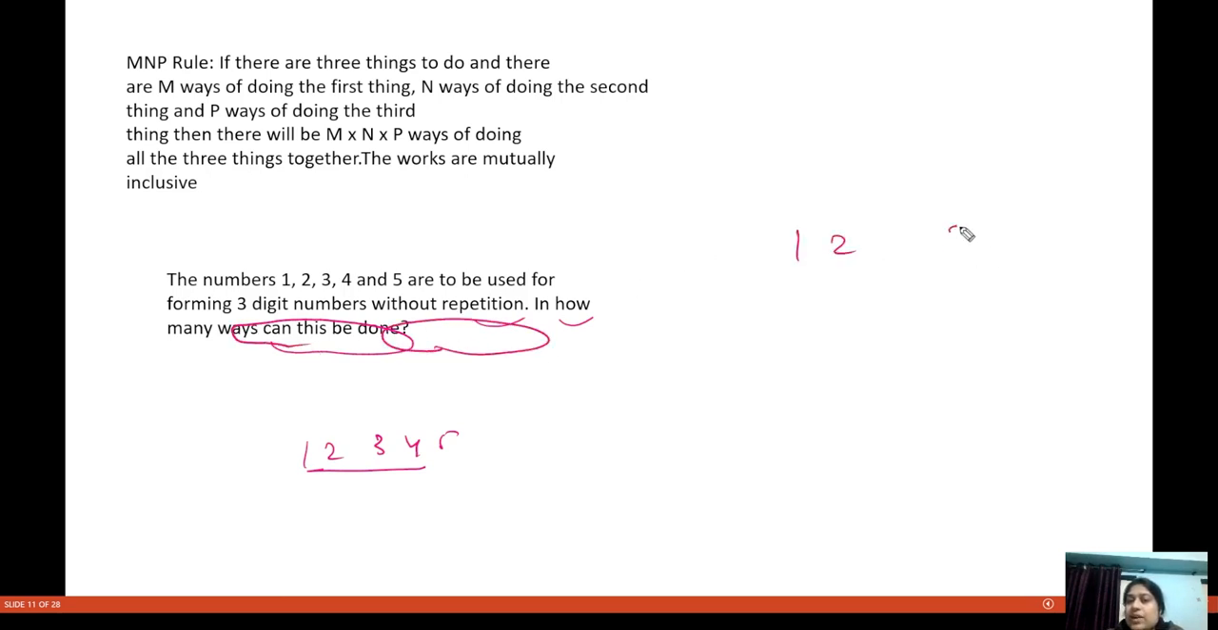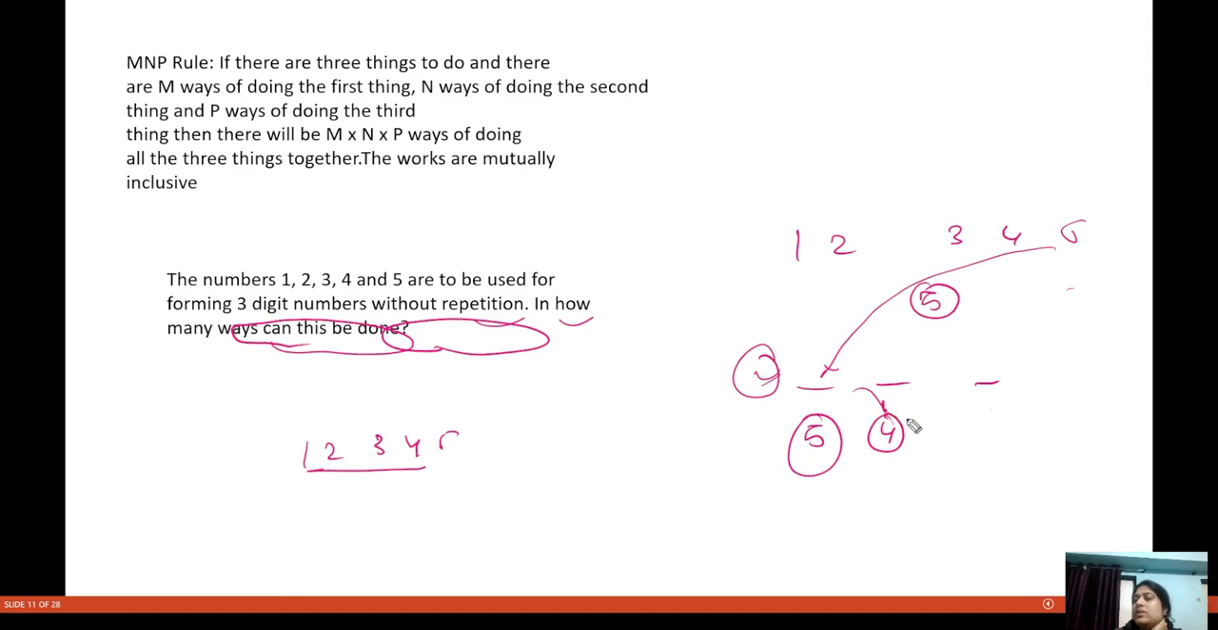So 1, 2, 3, 4, 5 are how many numbers? Five numbers. I have to form a three-digit number. So for the first digit, anyone you can take. I can use all the five numbers because there is no restriction here, but whichever number I have used here, I can't use here. So I can do this only in four ways. Now I have used two numbers, only one number is left to choose from. How many numbers are left? Three numbers are left. So I can do this in 5 into 4 into 3 ways.